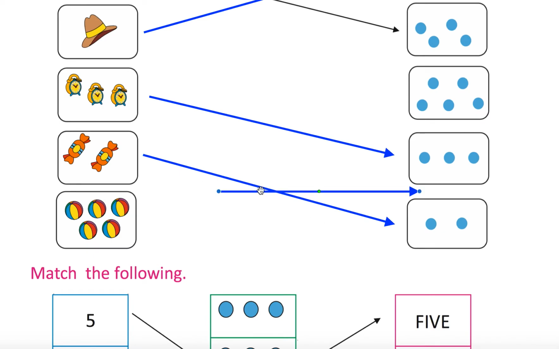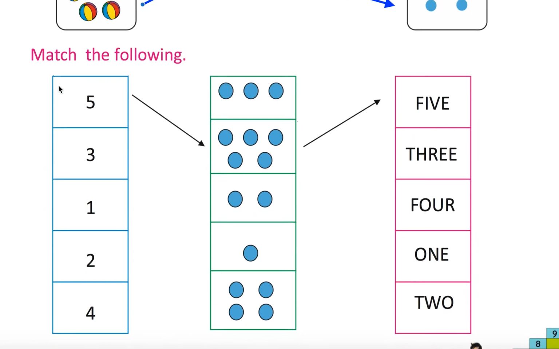Next, 5 balls are there, mapped to 5 dots. Okay, now see 5, 5. This is how you have to match. 3 dots, 3. What is its name? Number name is 3, so it has to be mapped to 3. Okay, now this is only one, right? One is mapped to 1 dot.